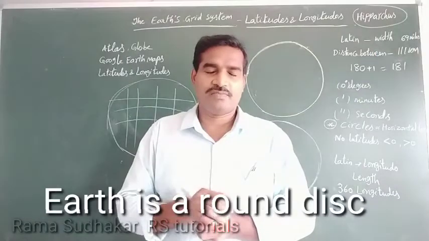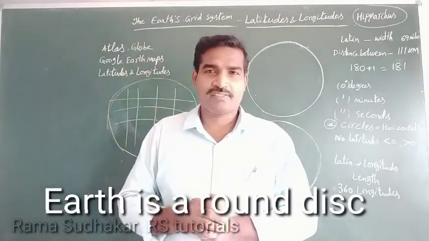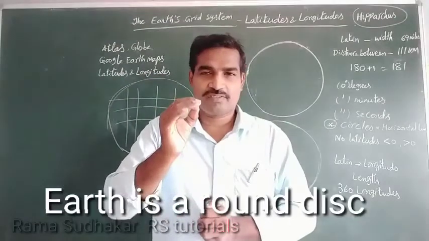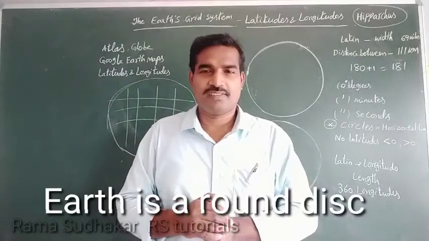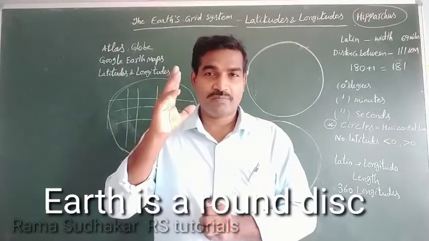Aristotle revealed this first, without investigation or experiment. Earth is round, but at the time no one believed that.